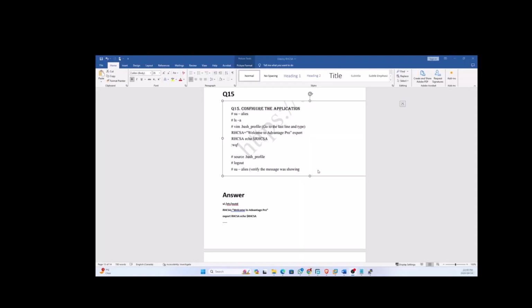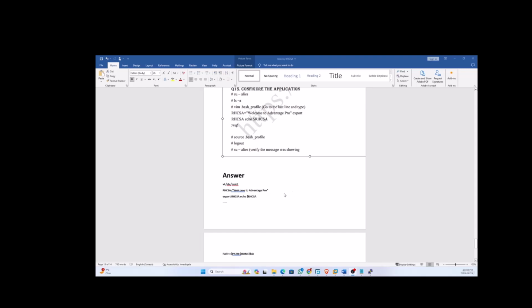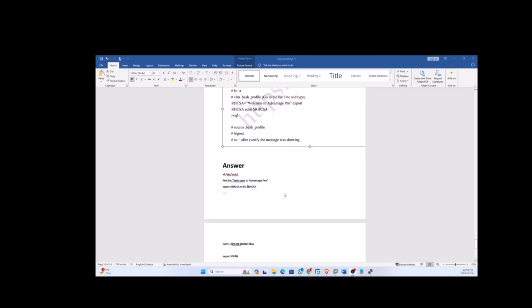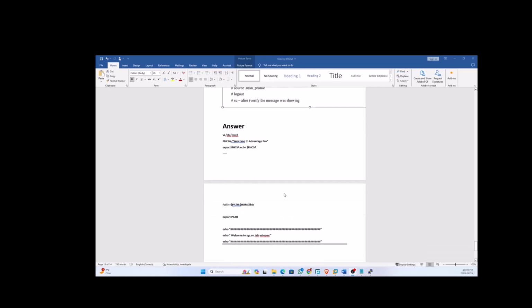So this is question number 14, and it says you have to configure the user profile. When you log in, it will prompt a welcome message, Welcome to Advantage Pro. So you have to post a message; it can be anything, it doesn't matter. I'm just going to show you how you can do it. There are two ways, because I don't know which one is fine.